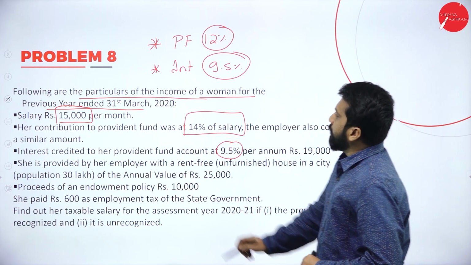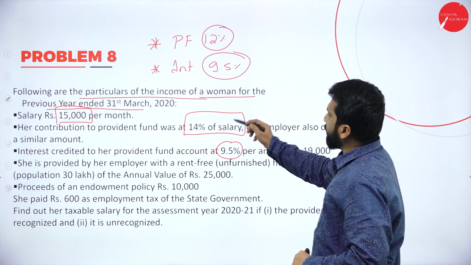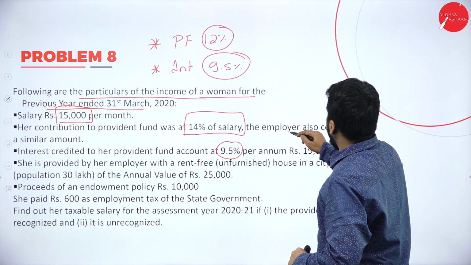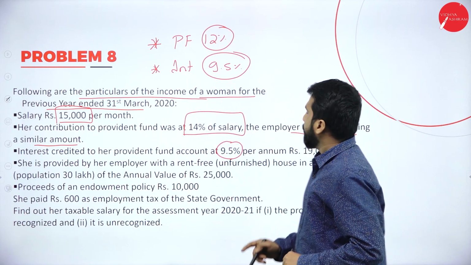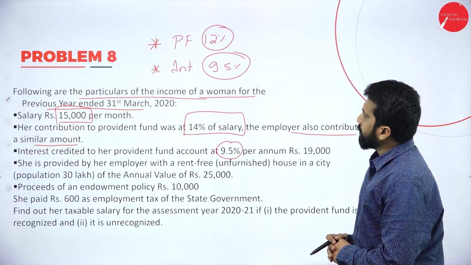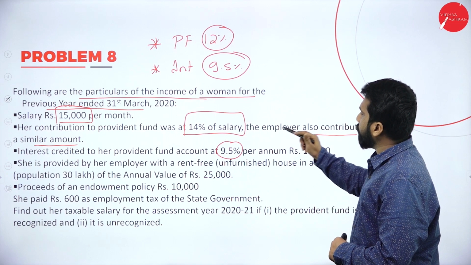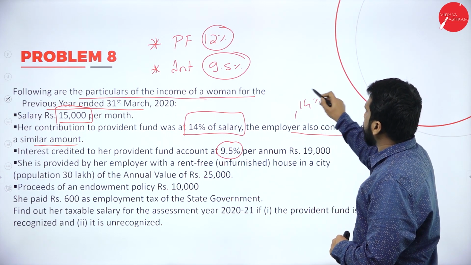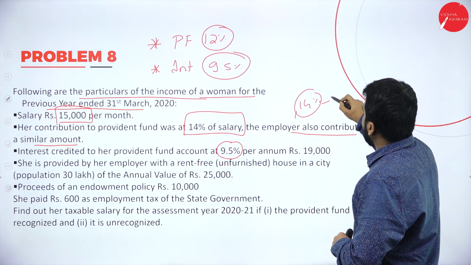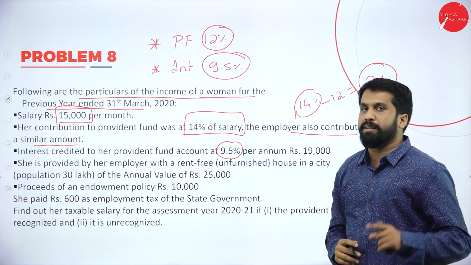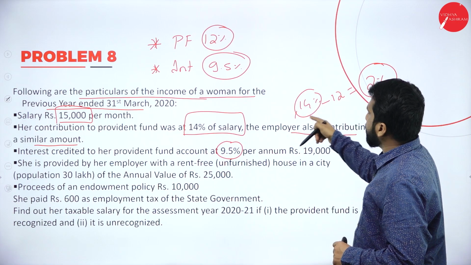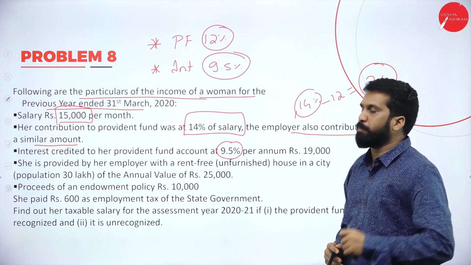Now, her contribution to Provident Fund is her contribution. The employer is also contributing the same. See, 14% her contribution, employer also 14%, minus 12, so 2% is taxable. Clear? Yes. All this calculation will be done on the salary part.